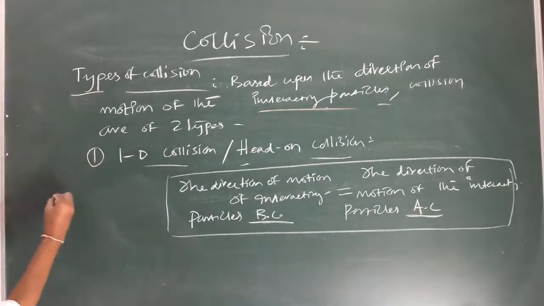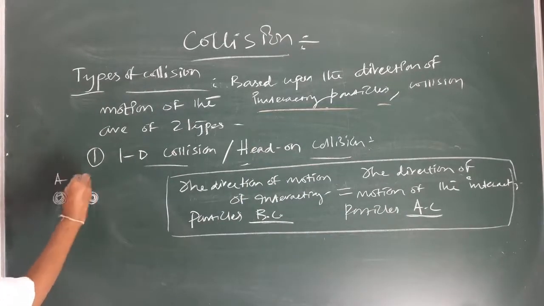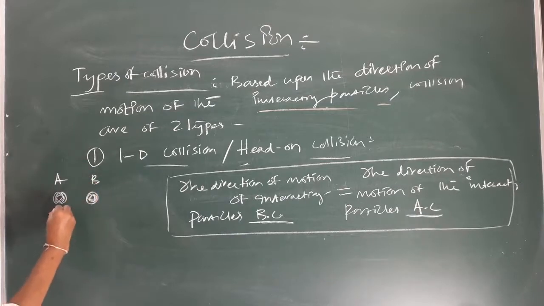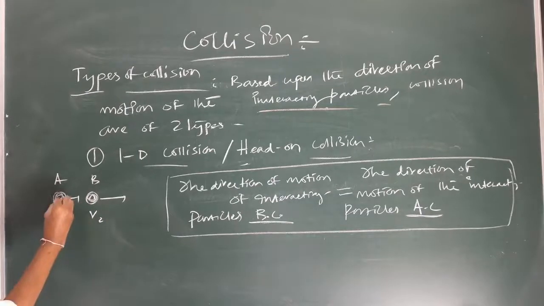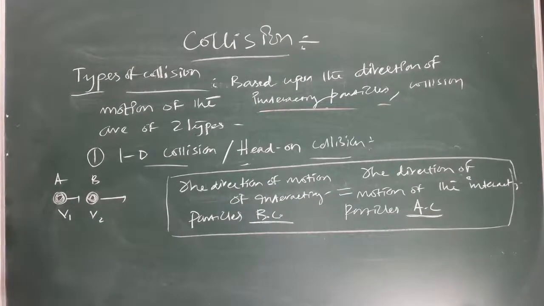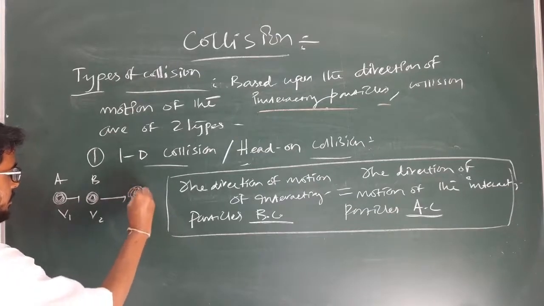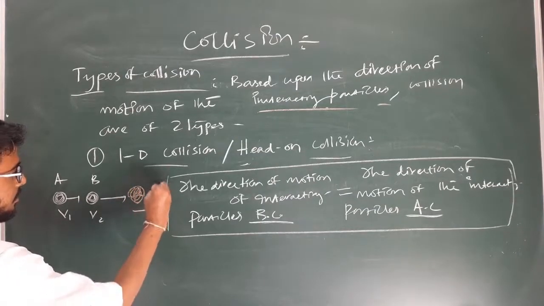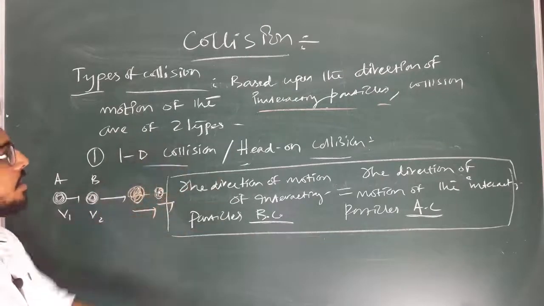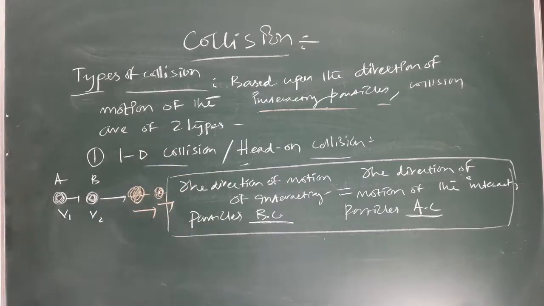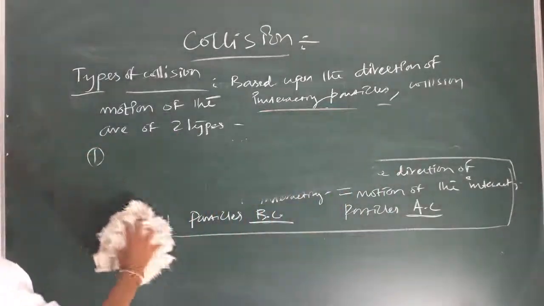That means if there are two bodies A and B, they are moving with different velocities v1 and v2 in this direction. And if these two bodies collide and after collision, they are moving along the same direction, then this type of collision is known as what? One dimensional or head-on collision. Clear? The next type is two dimensional or oblique collision.